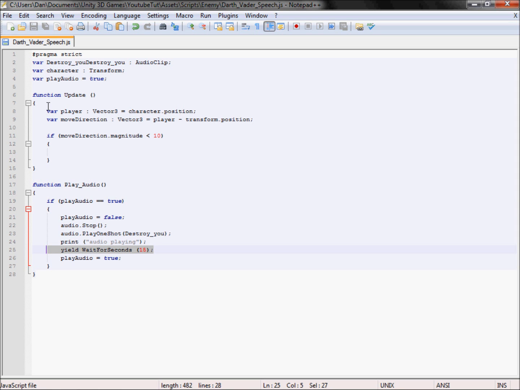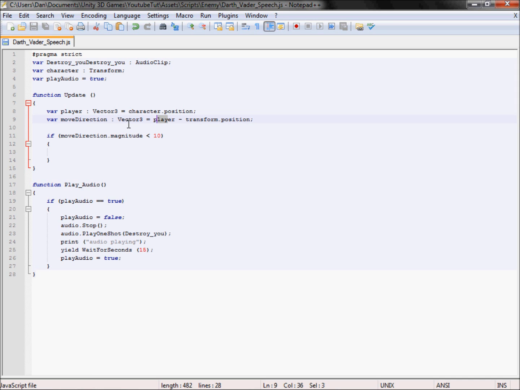So what we're going to do now is run back over it. We create 3 variables: the audio clip, the character's position, and the play audio boolean. Then we'll create another variable, so we have 5 variables. Player's position equals the vector 3 position of the character, which is the X, Y, and Z position. Then the move direction is a vector 3, basically the difference between our location of Darth Vader and the player's location. You'll see in a minute.